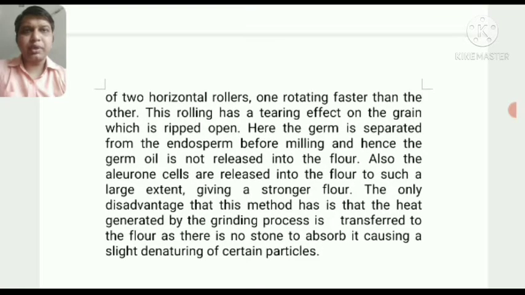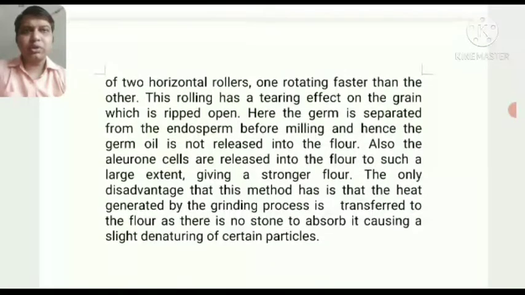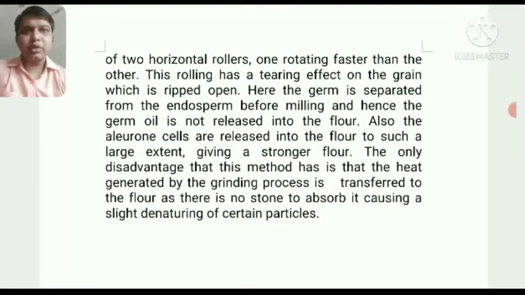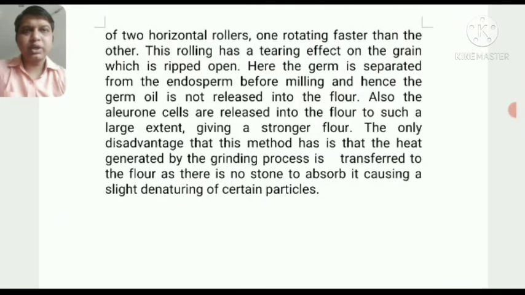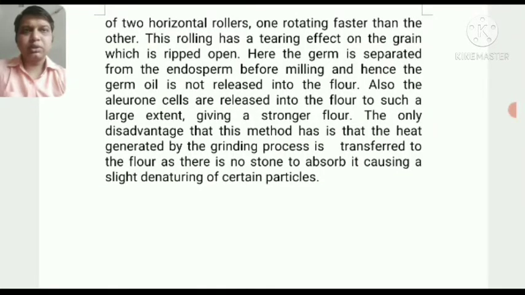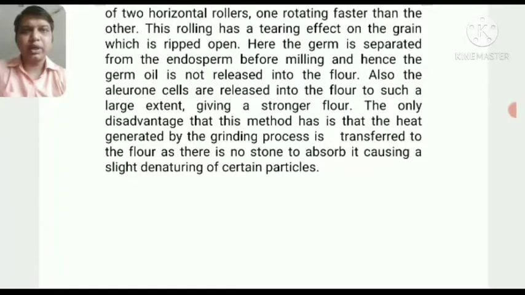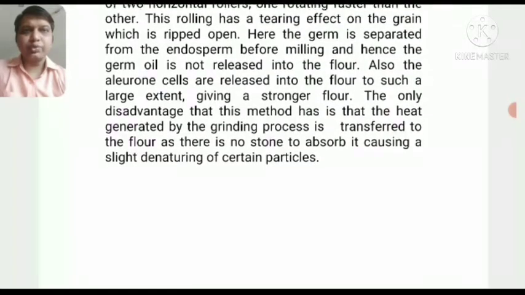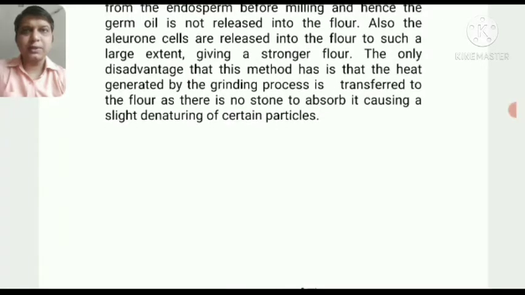Here the germ is separated from the endosperm before milling, and hence the germ oil is not released into the flour. Also the aleurone cells are released into the flour to such a large extent that it gives a stronger flour. The only disadvantage of this method is that the heat generated by the grinding process is transferred to the flour, as there are no stones to absorb it. It causes slight denaturing of certain particles.